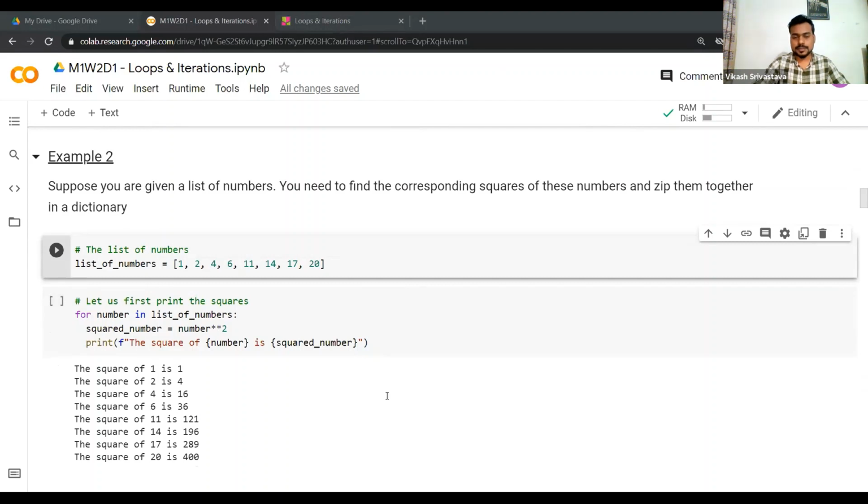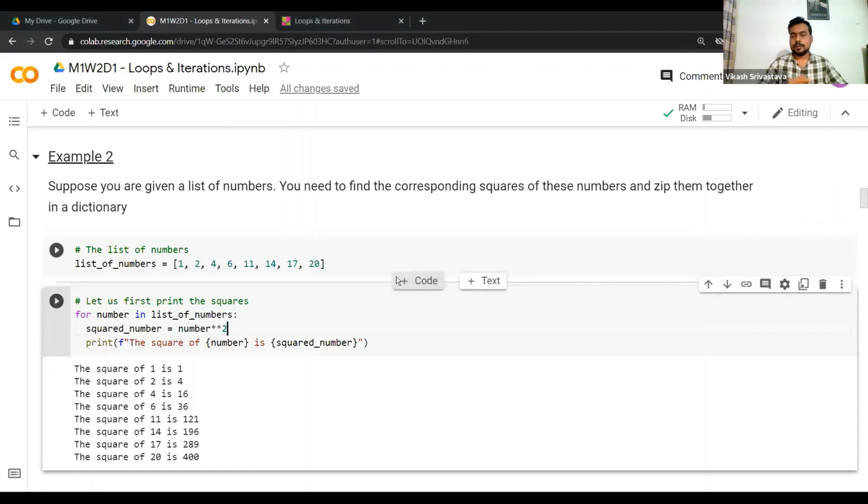Someone is asking what is the use of enumerate. This is what I have been talking about for the last 10 minutes. The use of enumerate is to help us iterate over each element, where we can not only access the value of the element but also the index. Does that make it clear, Jay? Okay, all right.